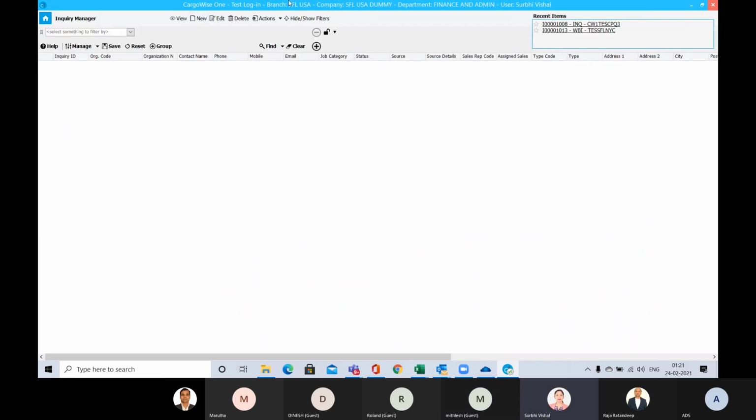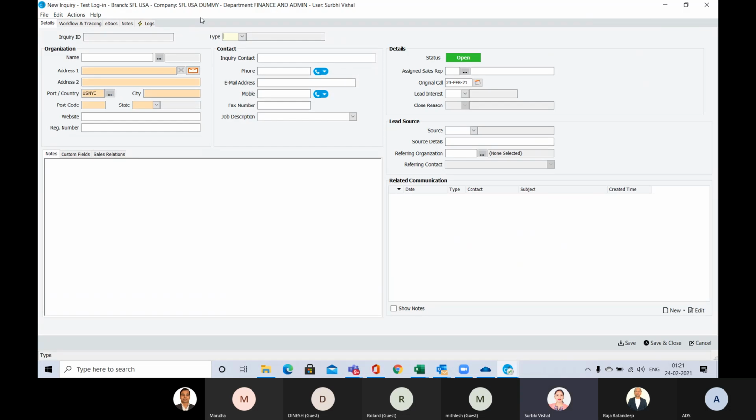So this is the inquiry dashboard, and these are the filters. In each CargoWise module, this is very similar: the filters are there, and once you apply them, the results are shown here. Here I'm going to create a new inquiry for you. Suppose I have received an inquiry.